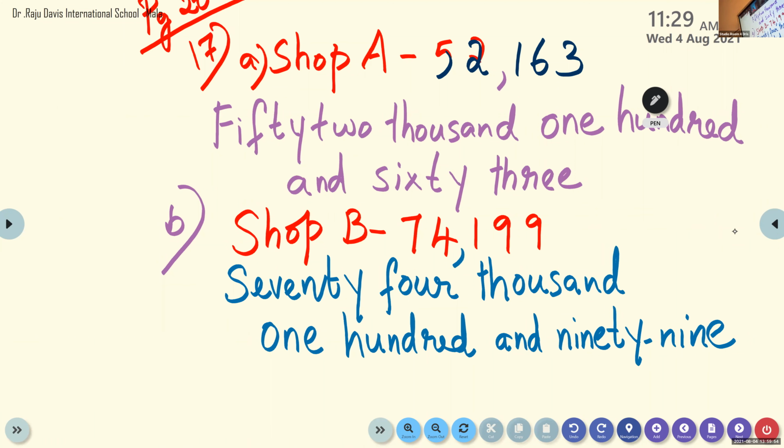Okay, Alex, did you get the page? Alex Princeton? Yes, ma'am. Where is your book? Page number 20. We are doing page number 20, question number 17.